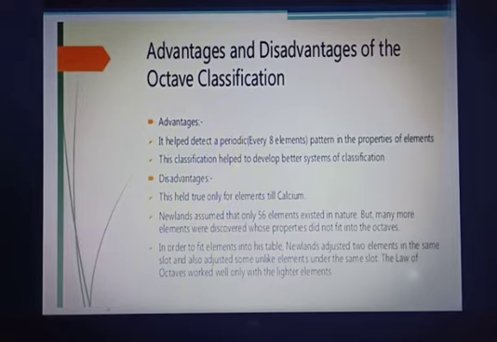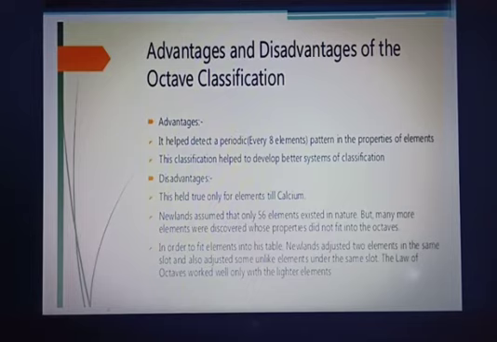In order to fit these elements into the table, Newlands adjusted 2 elements in the same slot and also adjusted some unlike elements under the same slot. The law of octaves worked well only with the lighter elements. What does it mean?